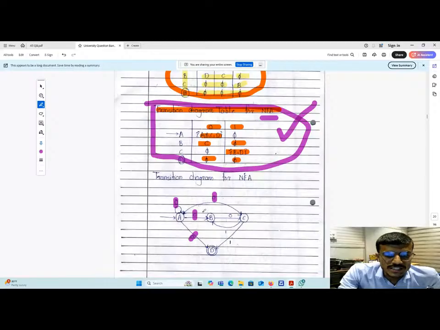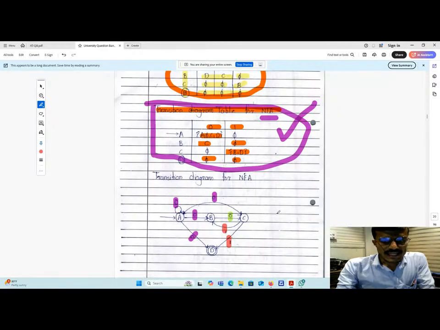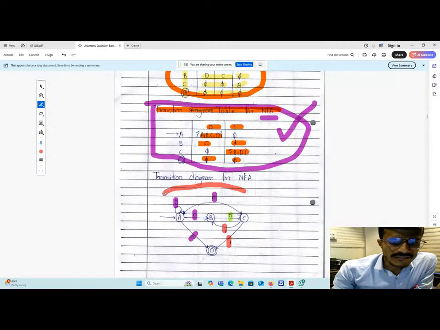Then B on zero transition goes to C. Then C on one transition goes to B and D. So that's all. That is the transition diagram for the NFA.